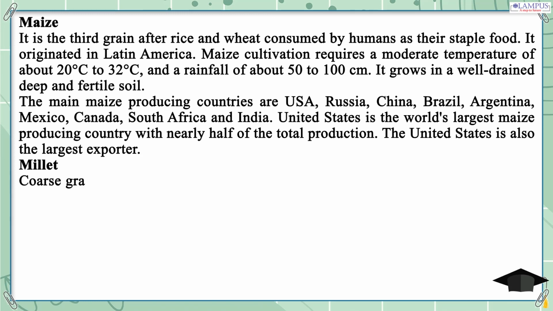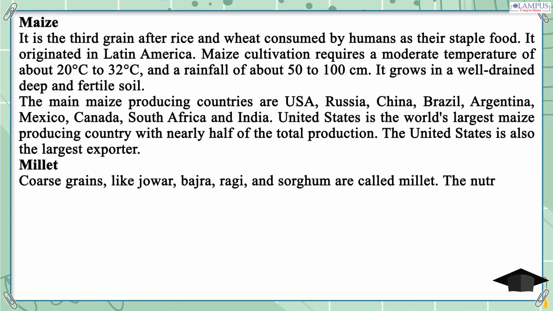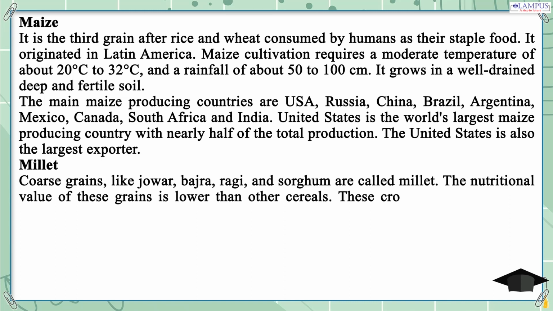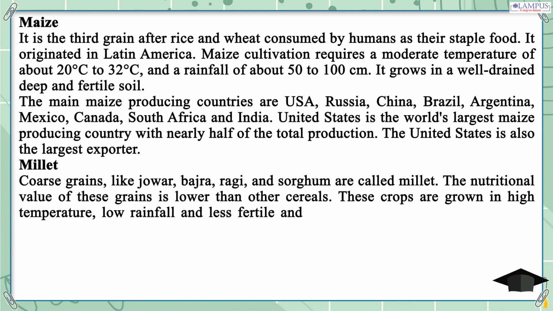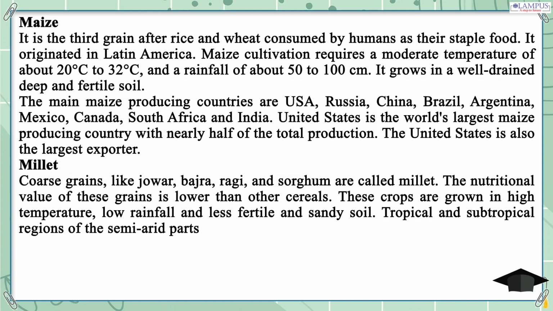Millet. Coarse grains, like jowar, bajra, ragi, and sorghum are called millet. The nutritional value of these grains is lower than other cereals. These crops are grown in high temperature, low rainfall and less fertile and sandy soil. Tropical and subtropical regions of the semi-arid parts are best suited for the cultivation of millet.